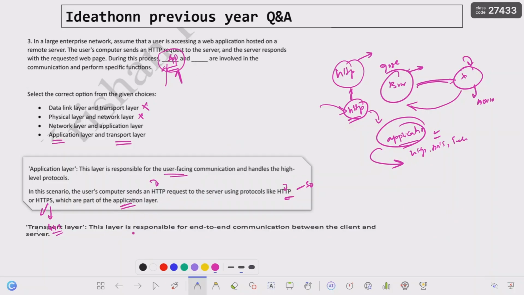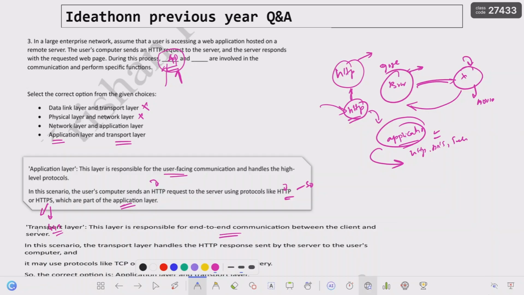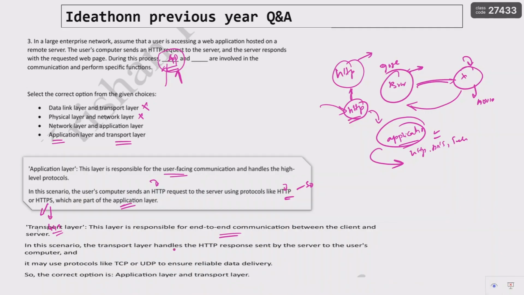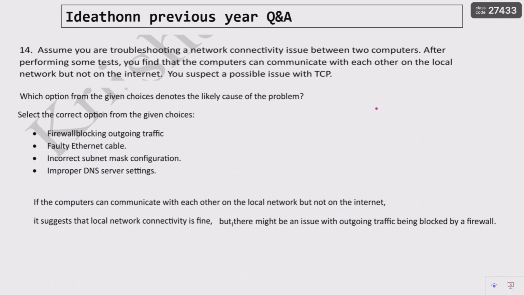Next, once it is completed, the transport layer is responsible for the end-to-end communication between the client and server. Communication between what? Client to the server. In this scenario, the transport layer handles the HTTP response sent by the server to the user computer, and it may use a protocol like either TCP or UDP based on the requirement, to ensure reliable data delivery. So the correct option is the application layer as well as the transport layer. So the answer is application layer and transport layer.